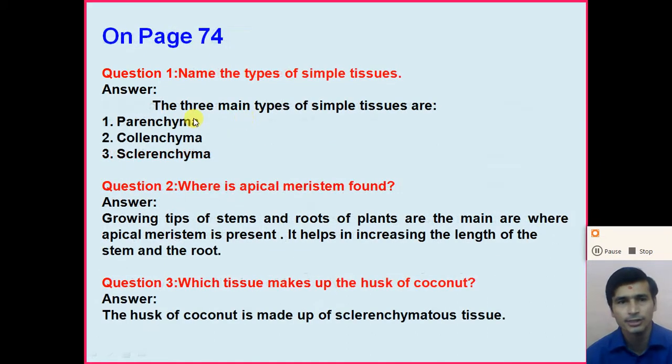The next set of questions is given on page number 74. On page number 74, question number 1: Name the types of simple tissues. There are mainly three types of simple tissues. The first is parenchyma, the second is collenchyma, and the third is sclerenchyma. These are the main three types of simple tissues.